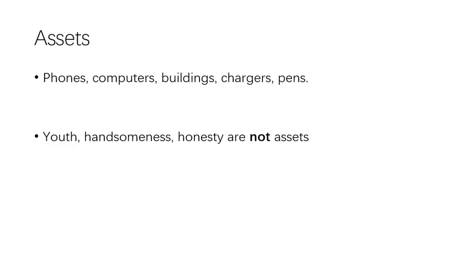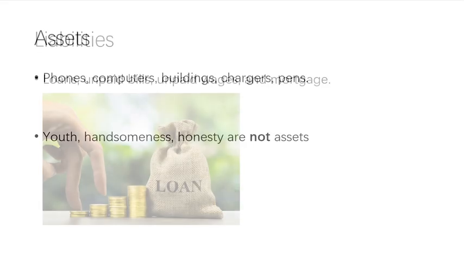In accounting, assets are anything that is valuable and a business owns, which means the company can sell it to other companies. For example, you can definitely sell your phones or computers to other companies, but you cannot sell honesty to other companies. And that is the major difference, and I hope you understand it.